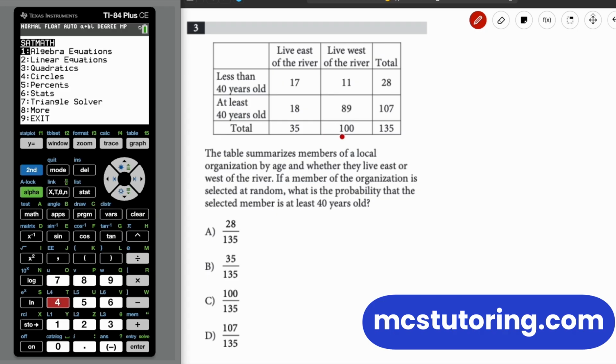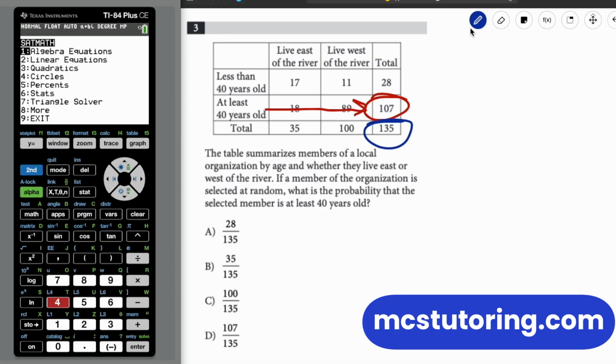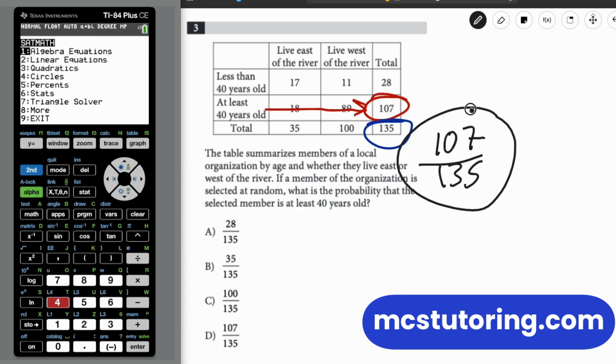Now look, again, we've got a two-way table. Looks scary. Table summary, it's going to be easy. The table summarizes members of a local organization by age and where they live, east or west of the river. If a member of the organization is selected at random, what's the probability that the selected member is at least 40 years old? So let's go to at least 40 years old, total. That's 107. And then we're going to divide by the total. So that's going to be 107 divided by 135. Okay. Cool. Easier than you think.